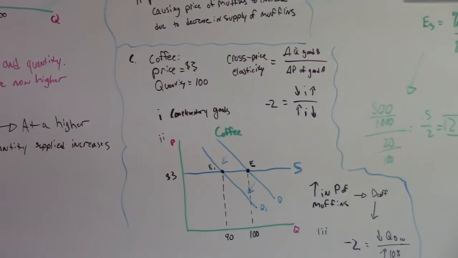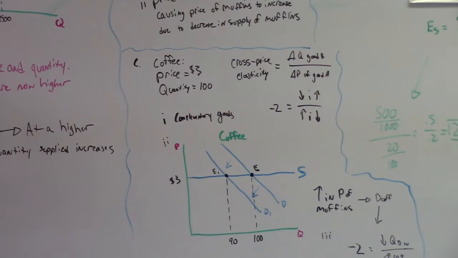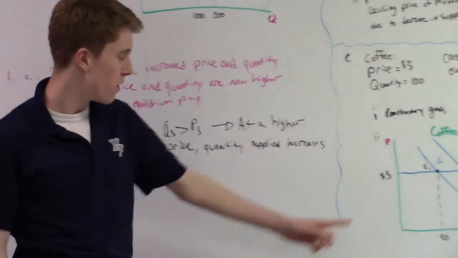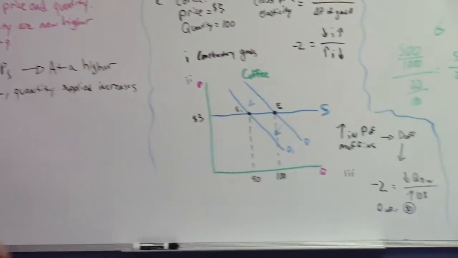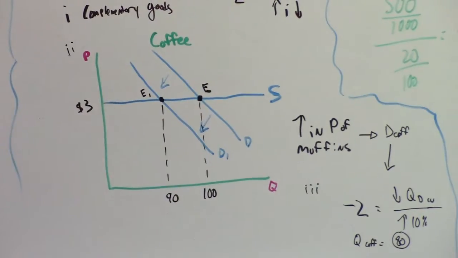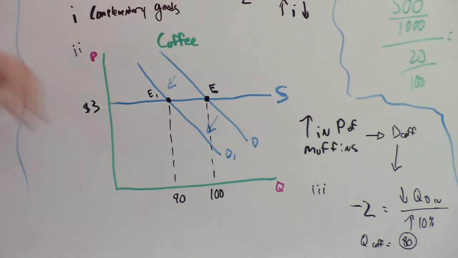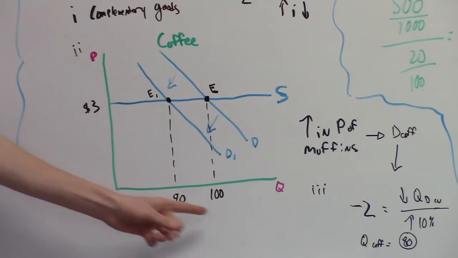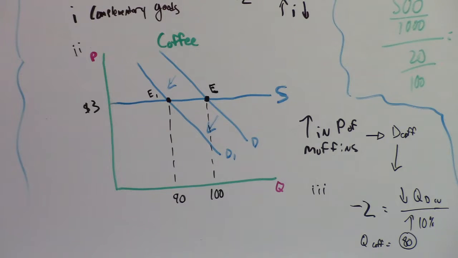Question number 2. Assume the supply of coffee is perfectly elastic. Using the equilibrium price and quantity given above, draw a correctly labeled graph for the coffee market. So here's the graph for the coffee market right here. As you can see, supply is perfectly elastic, so it goes straight across here. And then demand is just typical. So here's the equilibrium, there's the price of 3, and there's the quantity of 100.